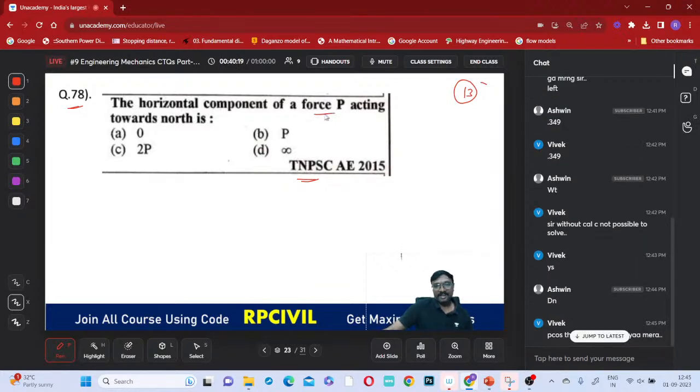The horizontal component of this force P acting towards the north. The force is acting towards the north, and you are asked to identify its horizontal component. What is PH? This is 90 degrees, so PH is nothing but P cos 90. What is cos 90? It is 0. So option A will be the correct answer. Got it?